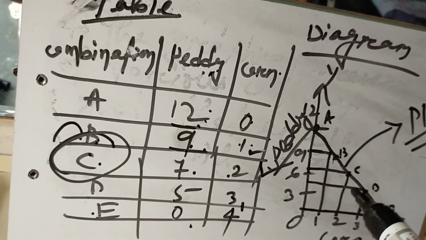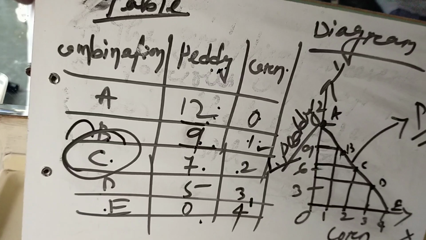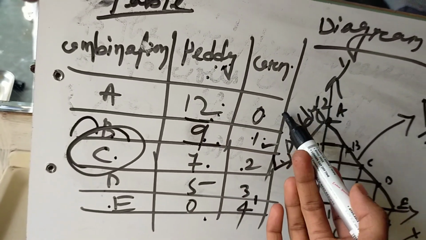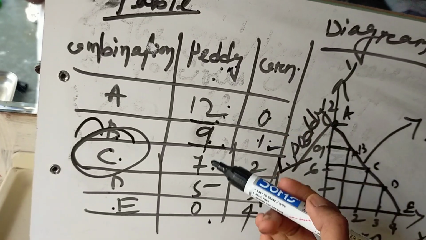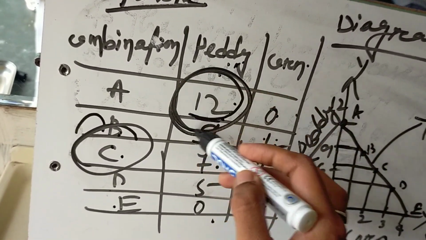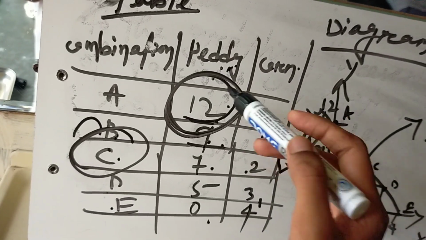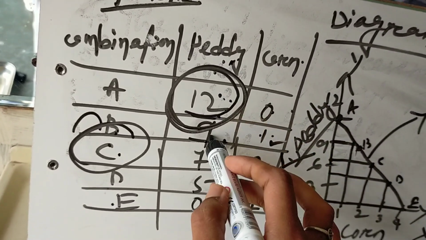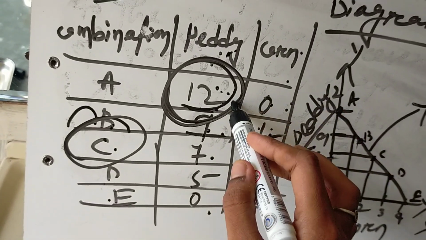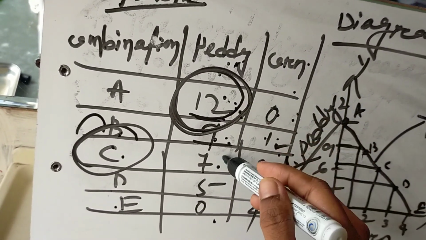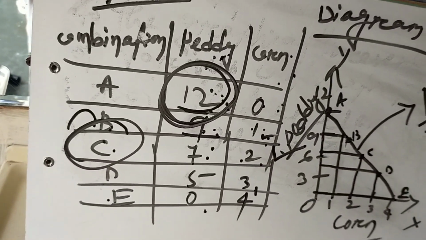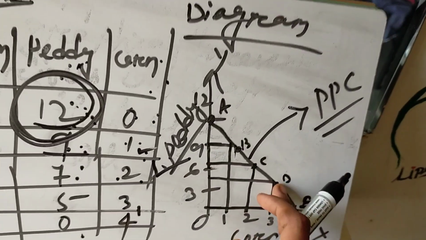Similarly, as the production of paddy diminishes, the production of corn increases, because the farmer has a limited piece of land. So in the limited piece of land, either he can produce paddy or he can produce corn, or he can produce both of these. So first, if he produces only the commodity paddy in the limited piece of land, he can produce 12 units. As he wants to produce corn, then he must sacrifice some units of paddy to grow some units of corn.